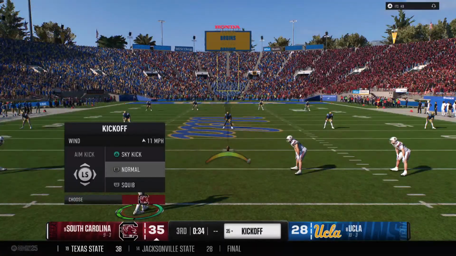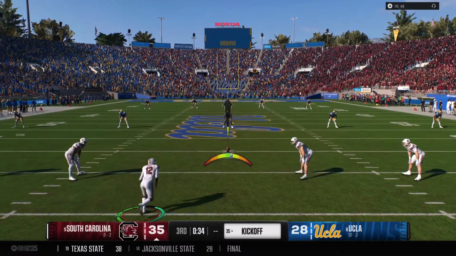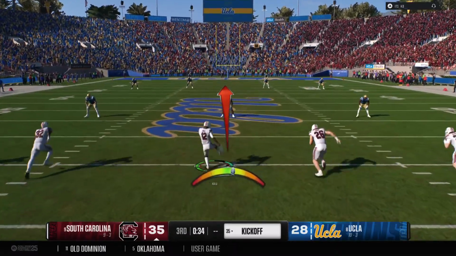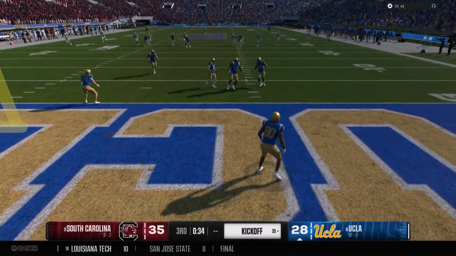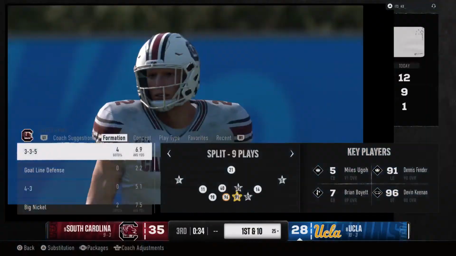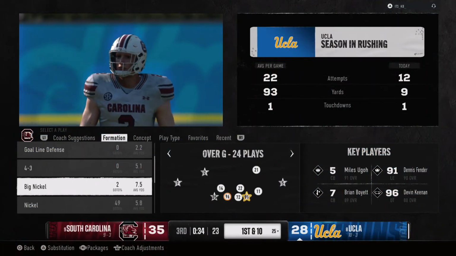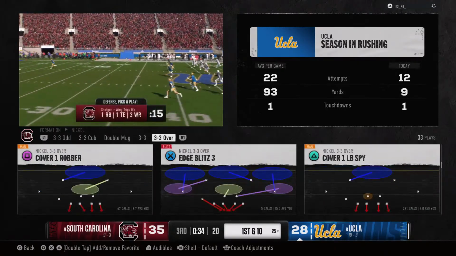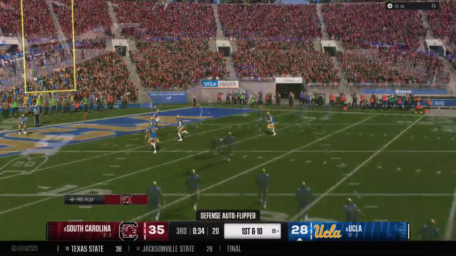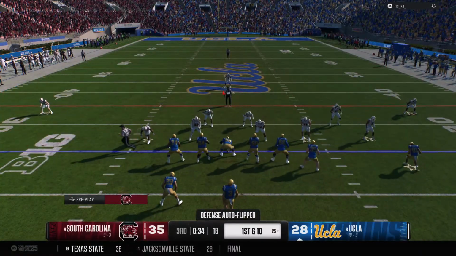And they're able to tack on the extra point. Kickoff team is on the field. Let's see if they give the returner a chance to bring this one back. And that one will bounce out of the back of the end zone. So a touchback will start at the 25. And the UCLA offense is back out on the field.